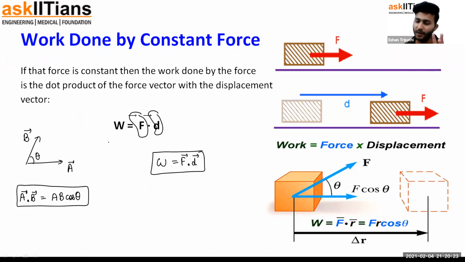Don't think about work right now. Just think about this: what is the dot product of two vectors? There is one vector A, another vector B, and they have some angle between them, theta. So the dot product of A and B is defined as magnitude of A, magnitude of B, and cos of the angle between them. Now let's try to relate this. Work is also defined in the same way. In fact, the dot product is defined for vectors to actually talk about work done. Work done is the dot product of the force that is acting on a body with the displacement of the body. Displacement and force are both vectors.